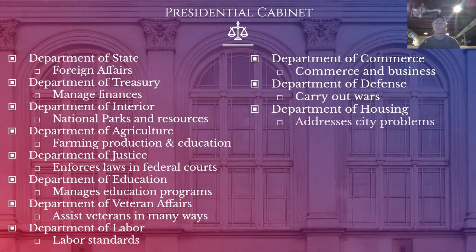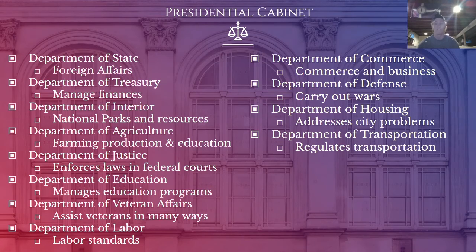Department of Housing addresses city problems. If there needs to be low-income housing, maybe subsidized, so the government helps pay for a portion of the housing because there are so many people in an area that need housing, that would be covered here. Department of Transportation regulates transportation, highways, making sure that we've got good speed limits and good roads. All right.